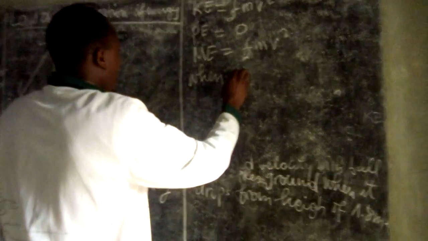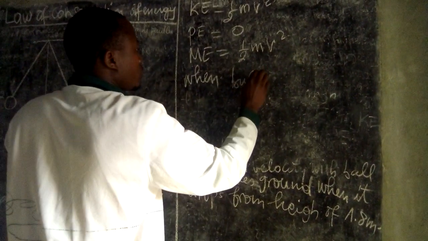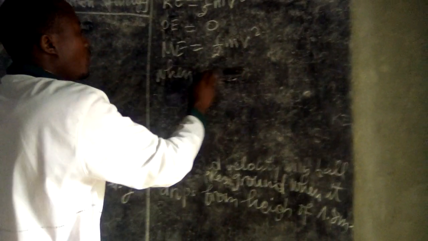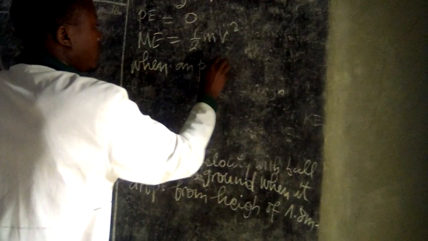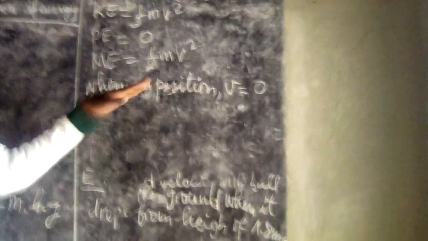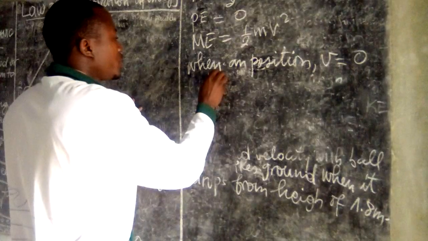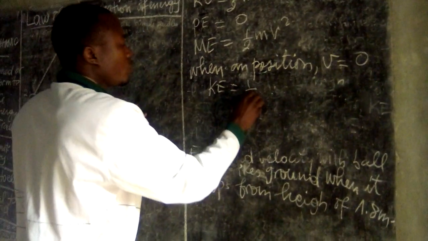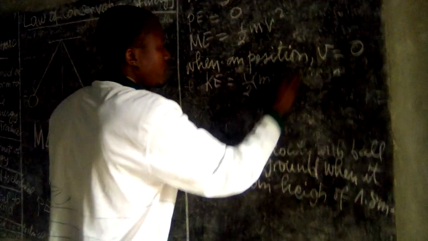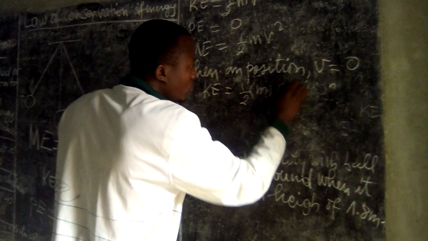When the bob gets to the highest position, the velocity of the bob is equal to 0. It means that kinetic energy equals 1 over 2 times the mass of the bob times v squared, with v equal to 0.